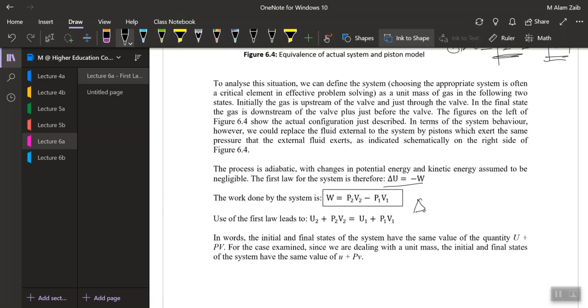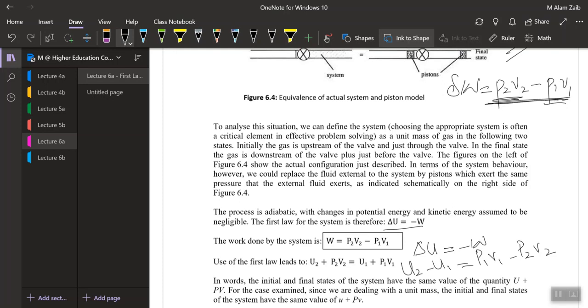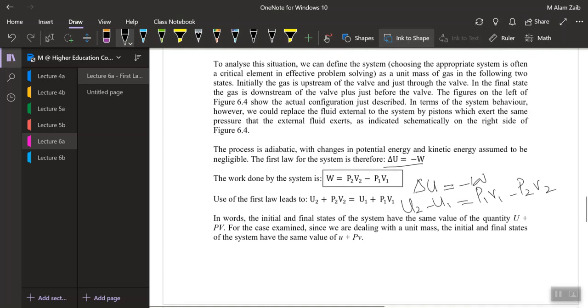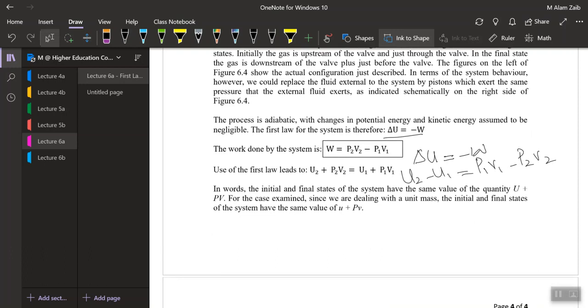The change in internal energy is equal to minus W. In other words, U2 minus U1 would be equal to P1 V1 minus P2 V2. Make sure I've changed the sign. Rearranging this, that would be U1 plus P1 V1 equal to U2 plus P2 V2.